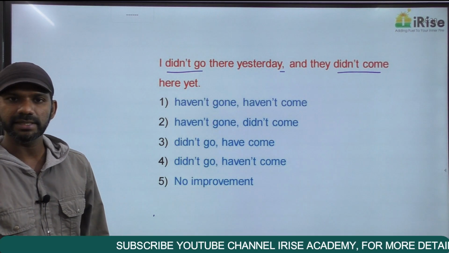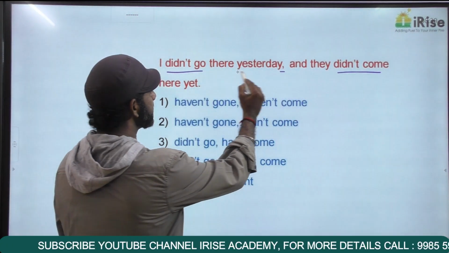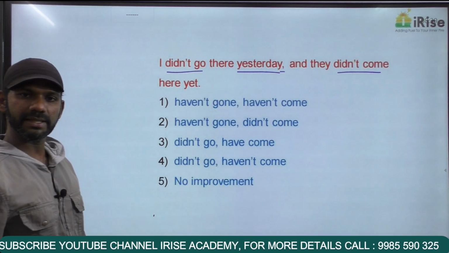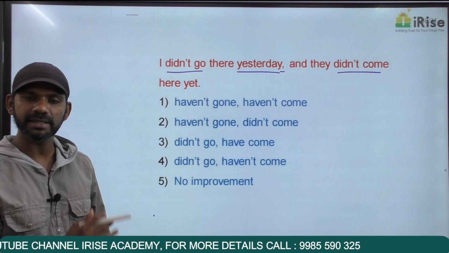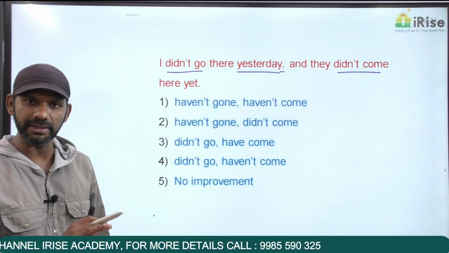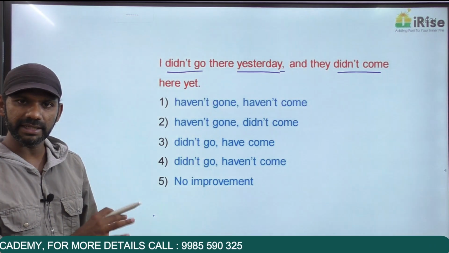I didn't go there yesterday. Here, the time of the past action is mentioned, that is yesterday. And if the time of the past action is mentioned, we have to use simple past. Didn't go is simple past. The first idea is completely fine. There's no error here. Now we need to find out whether the second idea is grammatically correct or not.